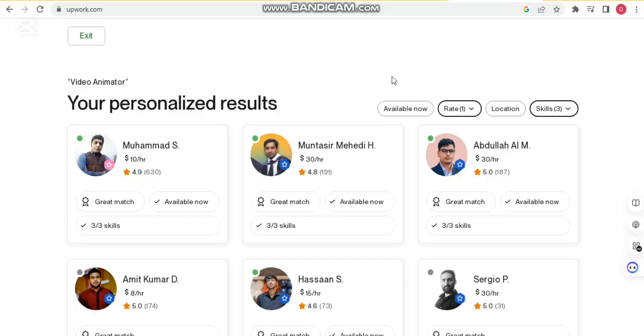One of the prominent ones is Upwork. These are different people on this same line that are generating such income on a daily basis. This person is charging $10 per hour for such a job, and he has done about 630 jobs on video animation. This person is charging $30 per hour. Do you see the difference? This person is charging $10, this one is $30, and this one is $15 per hour. It's just personal preference, and proficiency of course also applies.